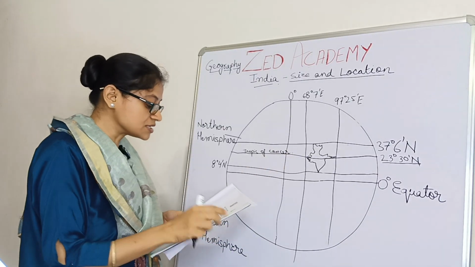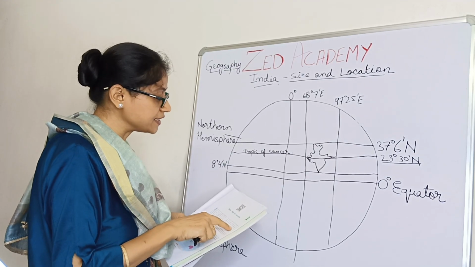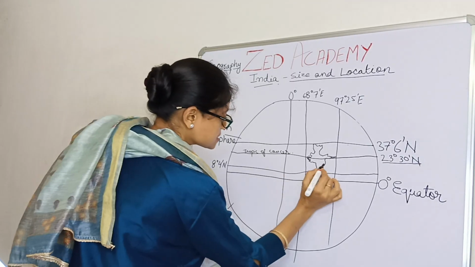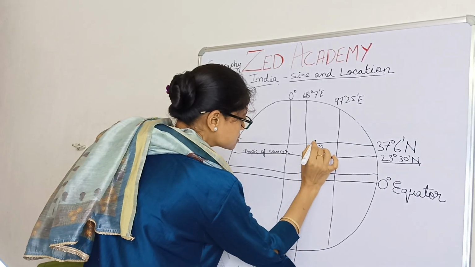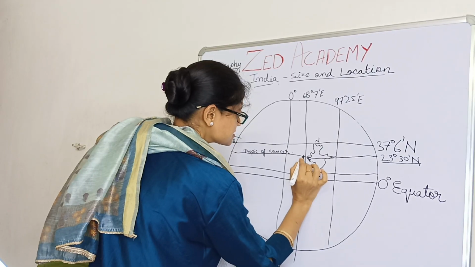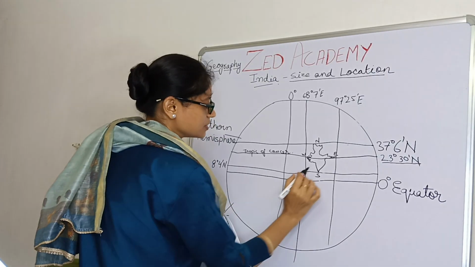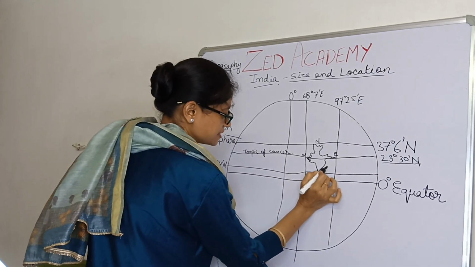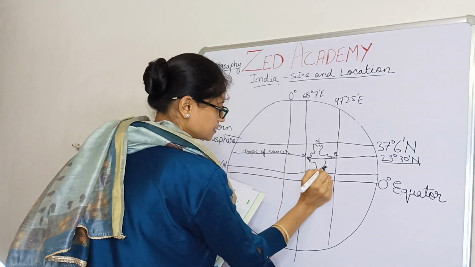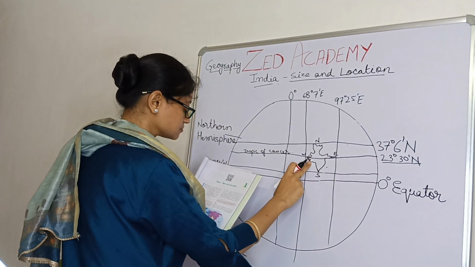Understood? To the southeast and southwest of the mainland lie the Andaman and Nicobar Islands. As we know, this is north, this is south, this is India's west, and this is east. So to the southeast, what will lie here? Bay of Bengal. And what will lie here?